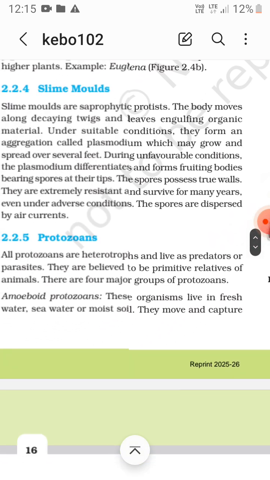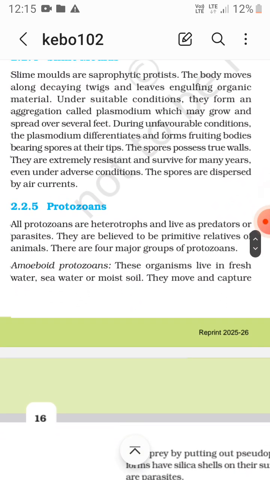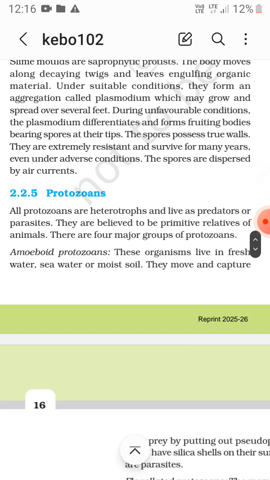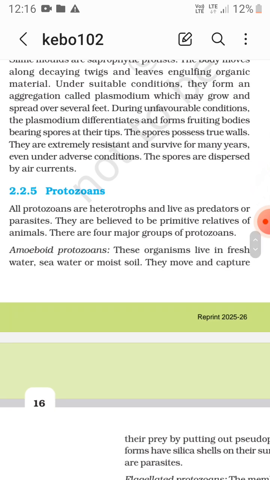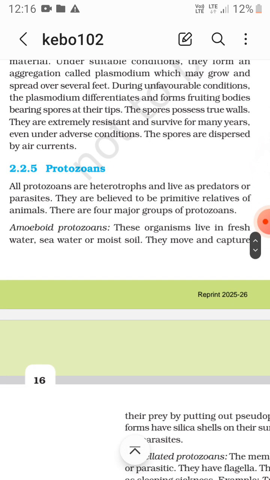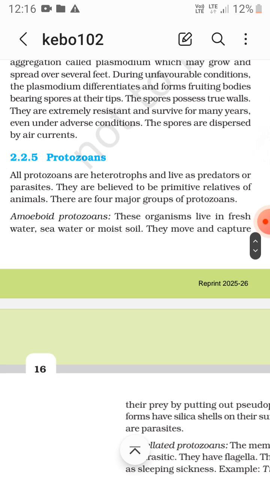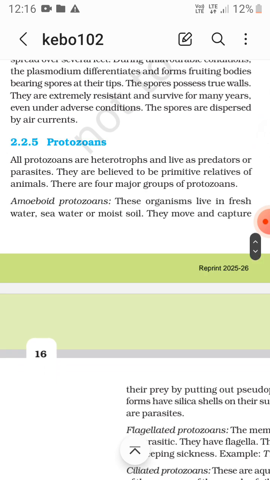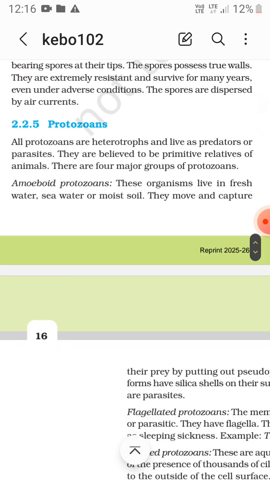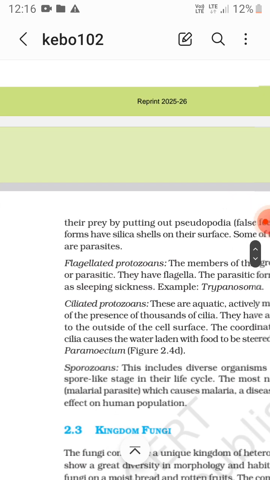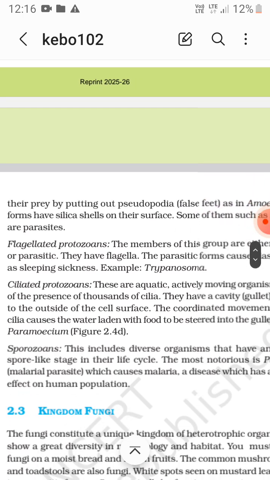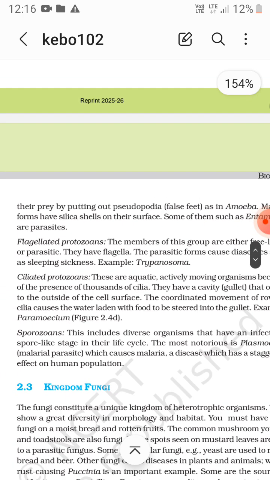Now coming to the protozoans. All protozoans are heterotrophs and live as predators or parasites. They are primitive relatives of animals. There are four major groups of protozoans: amoeboid protozoans, flagellated protozoans, ciliated protozoans, and sporozoans.